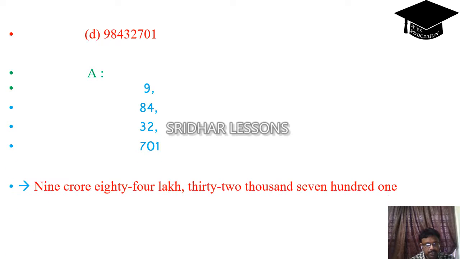That means 9 crores, 9 comma 84 comma 32 comma 701. That means 9 crore 84 lakhs 32,701. This is the value of the number.